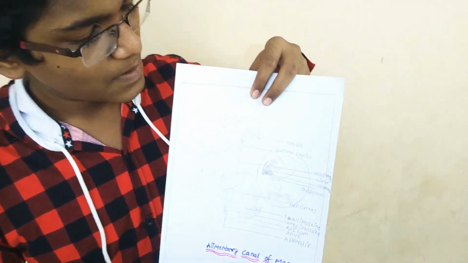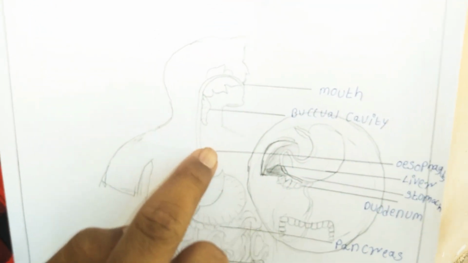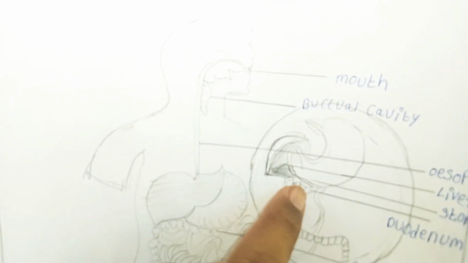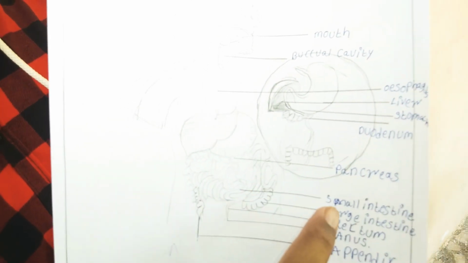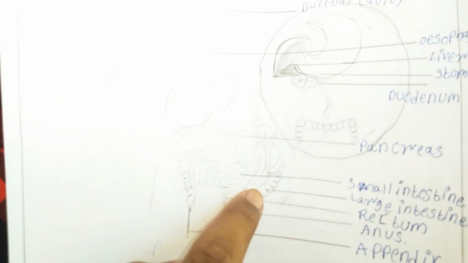This image shows the human digestive system. Food goes to mouth, to buccal cavity, to esophagus, to liver, to stomach, to duodenum, to small intestine, to large intestine, to rectum, to anus. This is the process of the human digestive system.